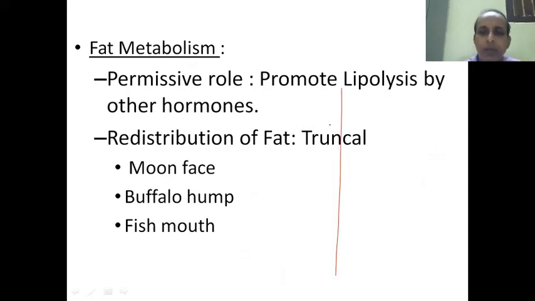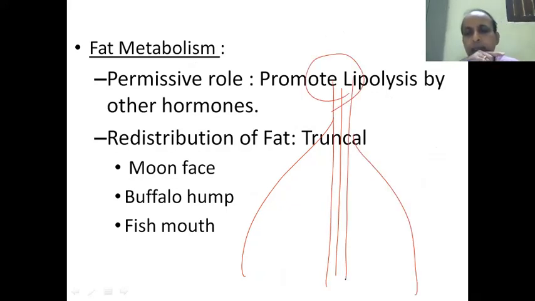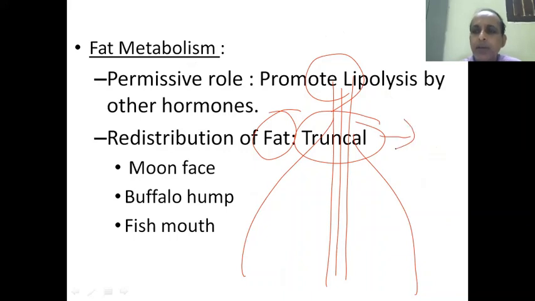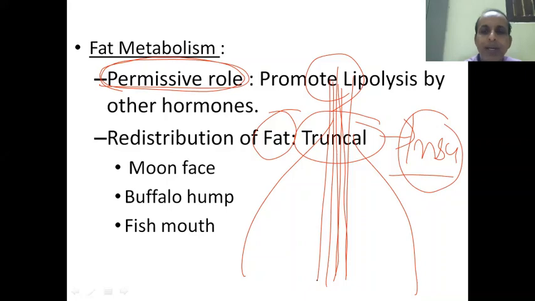This is a limb, this is a limb. Suppose this is the head. So along the midline region, there will be excess deposition of the fat. So it is truncal fat deposition. This is mainly because of the action of the insulin, where it is permissive. So because of the permissive action of this glucocorticoid on the insulin action on the adipose tissue along the central line, there is excessive fat deposition in the truncal region.